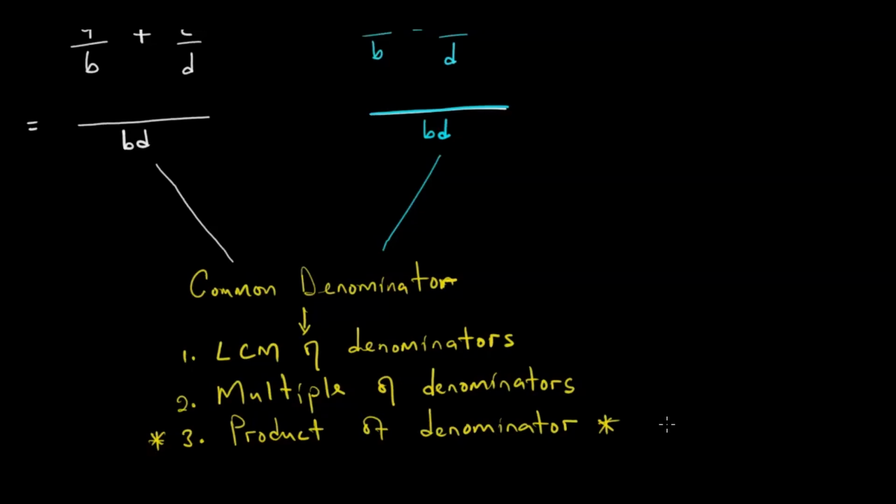If the common denominator is not obvious, just multiply the denominators. If you multiply the denominators, you will have found a common denominator. But in most cases, the lowest common multiple is what you usually use as the common denominator.